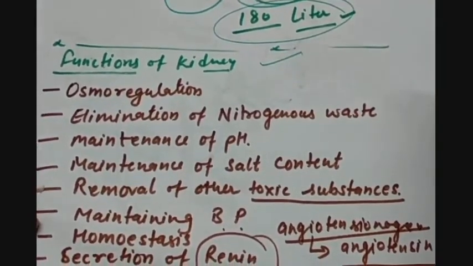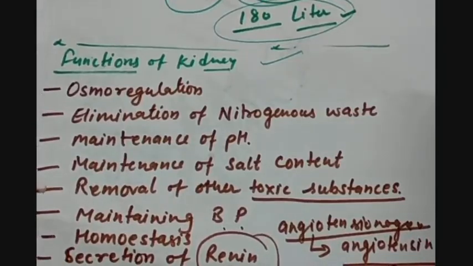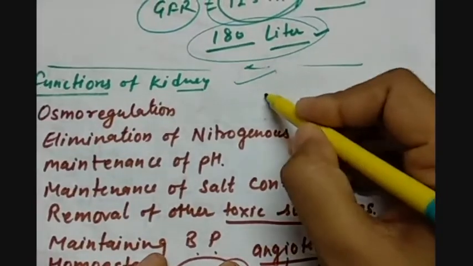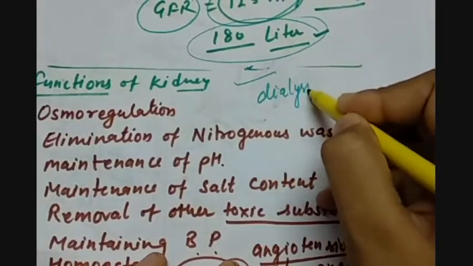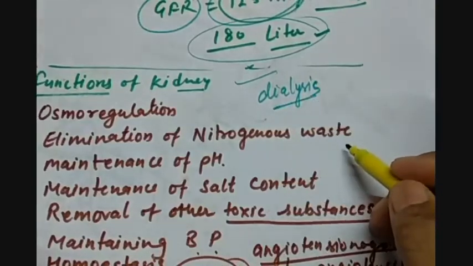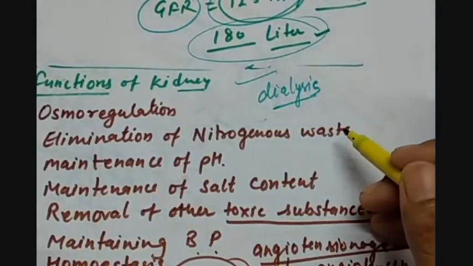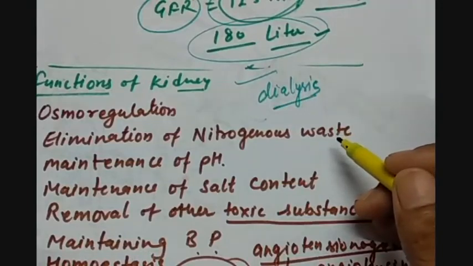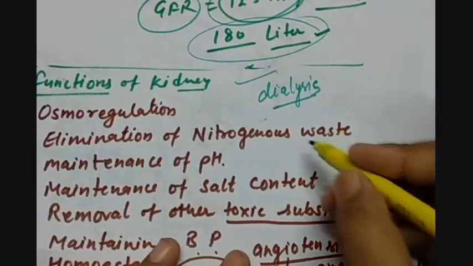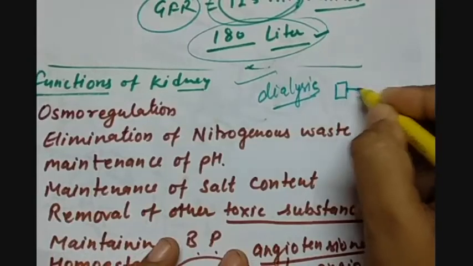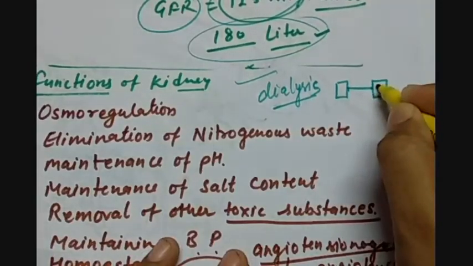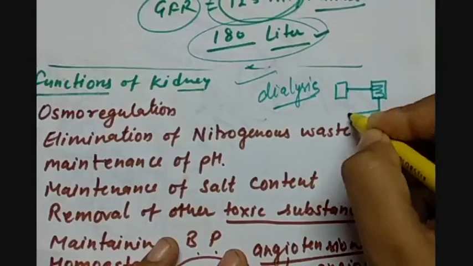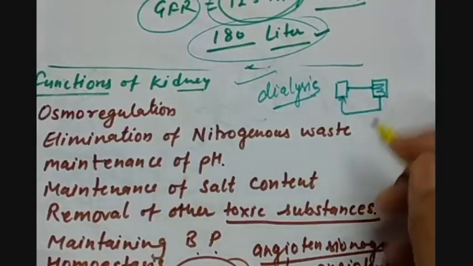But what happens if the kidneys are not properly working? Then dialysis is done. Dialysis is a process in which, because the human kidneys or excretory system is not performing well, the blood is purified or filtered artificially. The blood is taken out from the patient. So if this is the patient, the blood is taken out, passed through a dialyzing fluid, and then goes back to the person again.